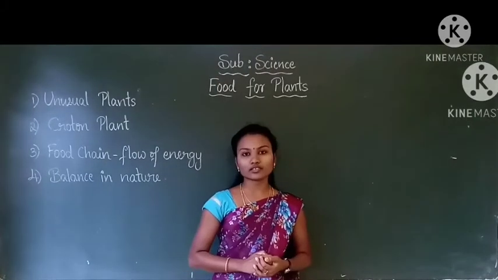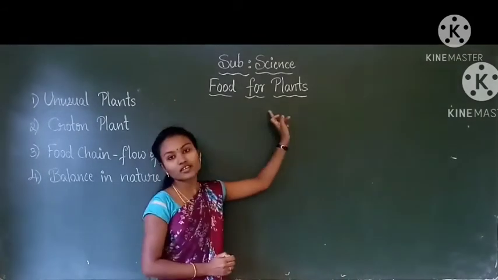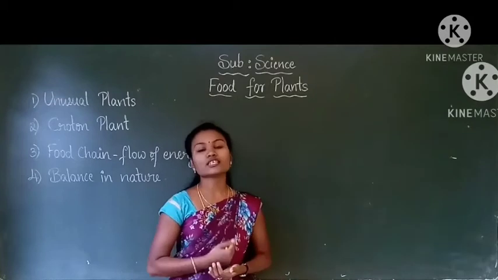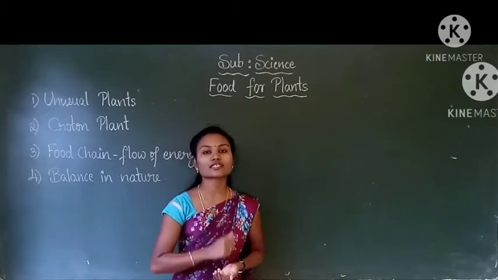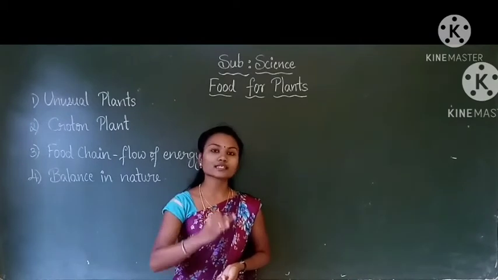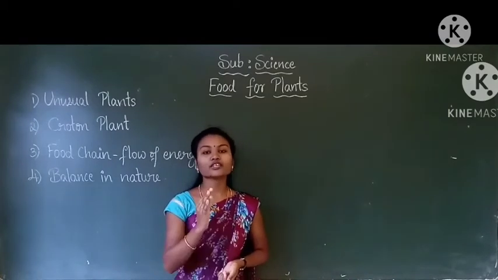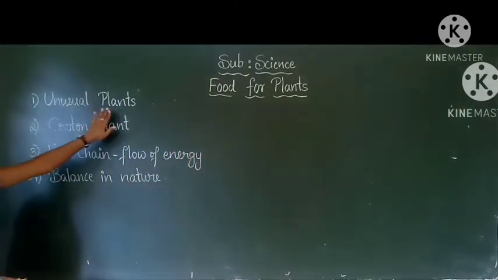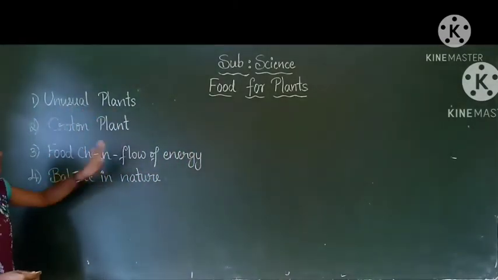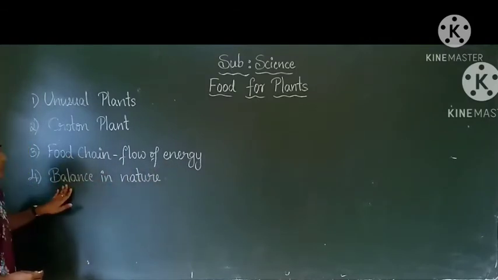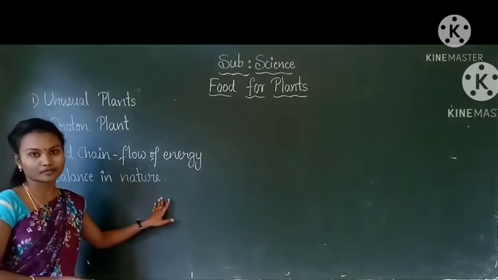Today I am continuing the lesson Food for Plants. Okay children, in the last class you had studied about parts of a leaf and how plants make their food. In today's class, let us learn about the topics unusual plants, croton plants, food chain in the flow of energy, and finally balance in nature.